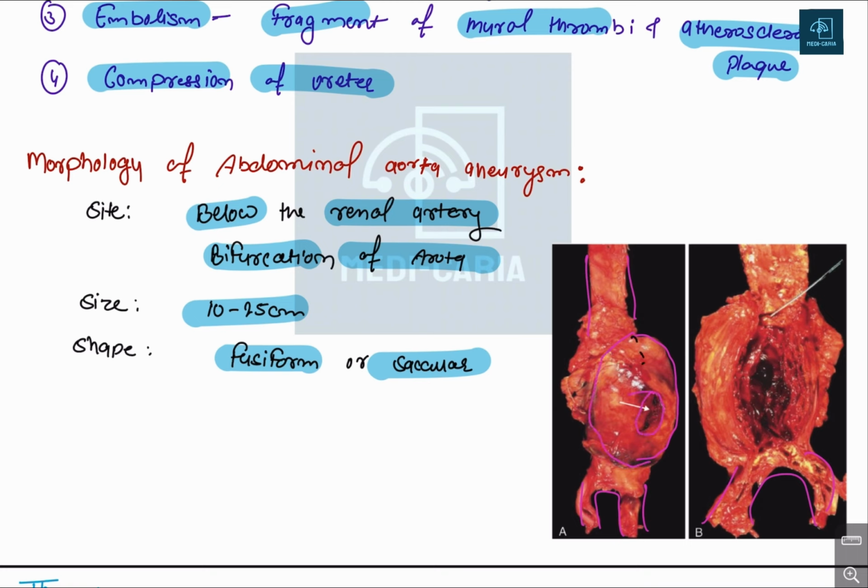Okay. So we cut this aneurysm like this, and now we can see how much thickening this aneurysm has. Okay, and this is the clotted blood. These are the blood clots that are present. So this is the abdominal aortic aneurysm.